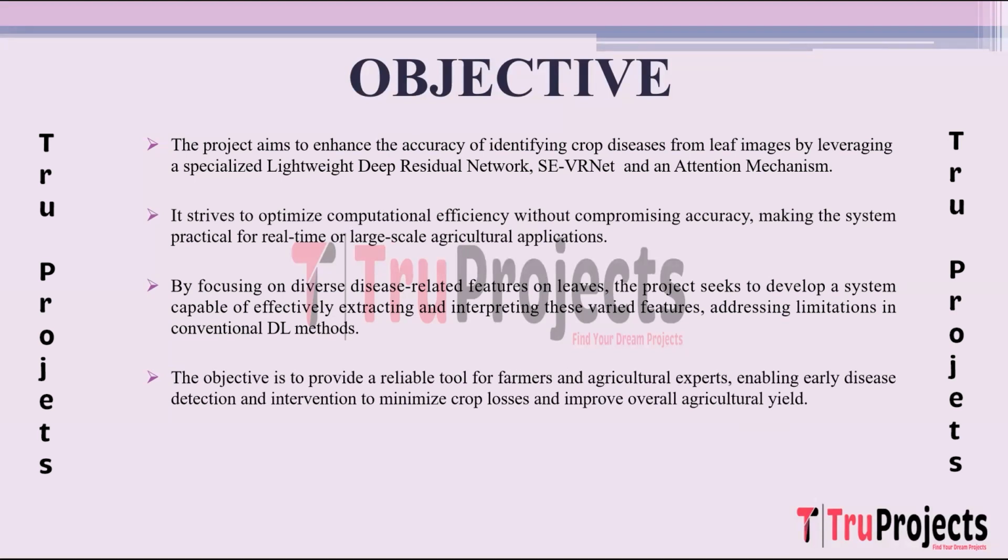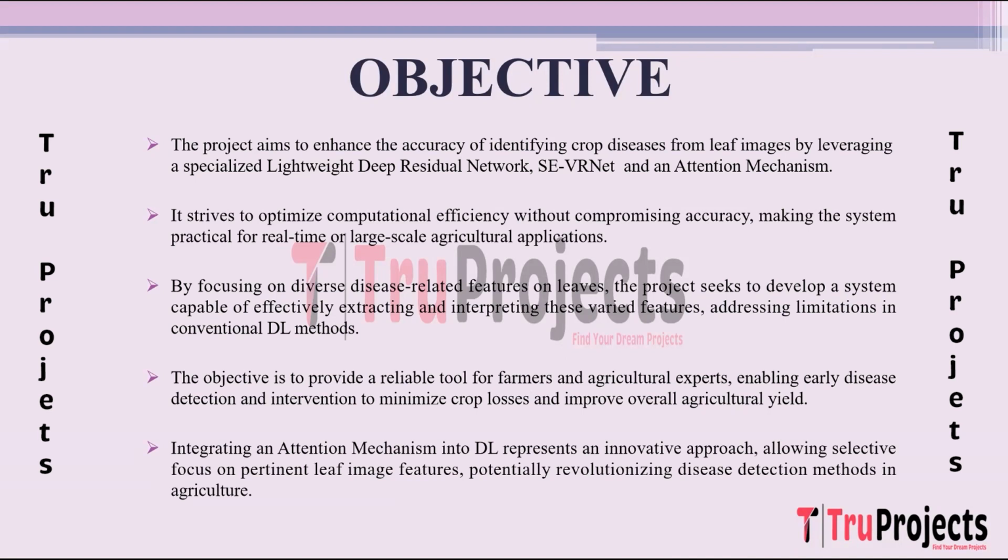This tool's capability to detect diseases early in their development stages facilitates timely interventions. Early detection minimizes crop losses, thus enhancing overall agricultural yield and ensuring sustainable production practices.